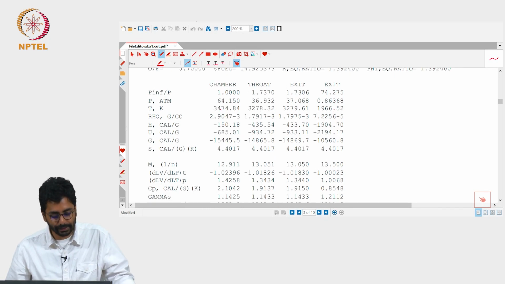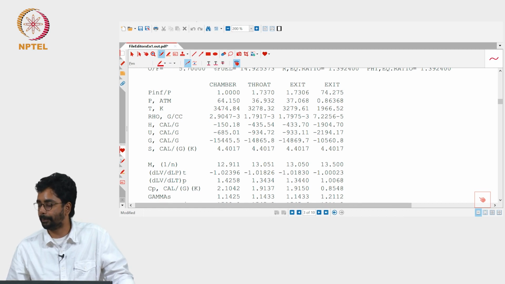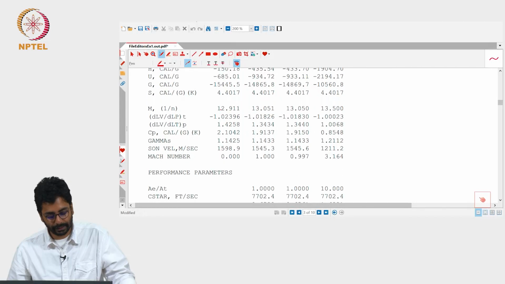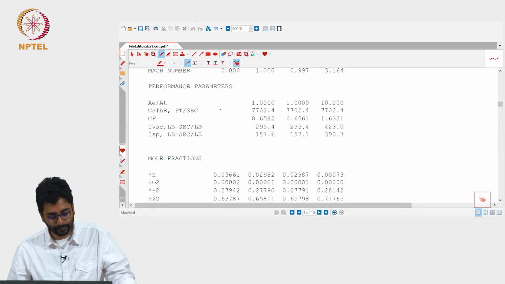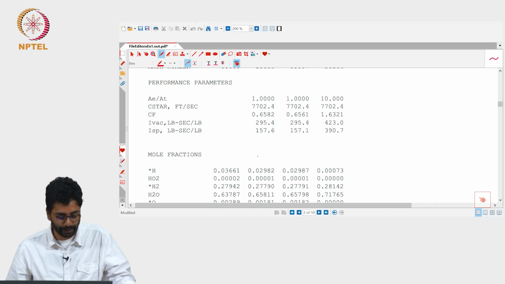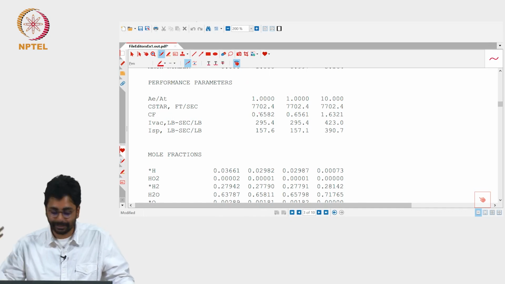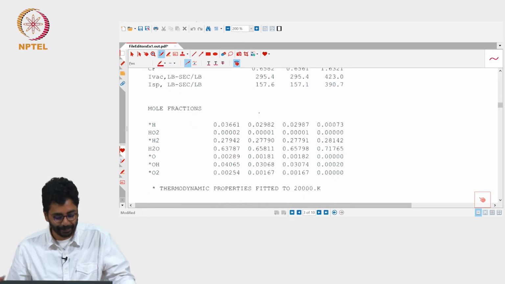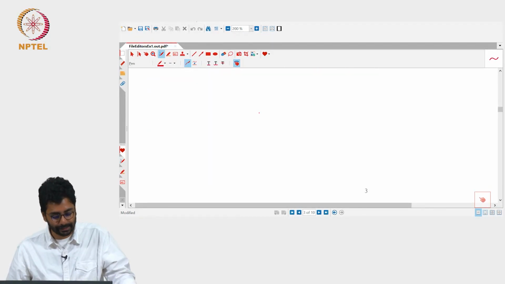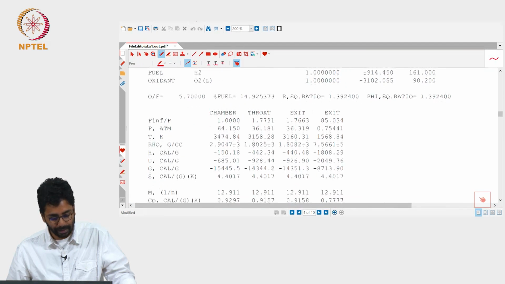So the temperature is 3475 kelvins. C star is, I didn't change the units, it's in feet per second, 7700. So for 5.7, the C star is 7700.